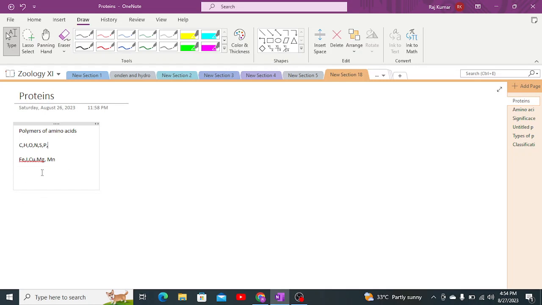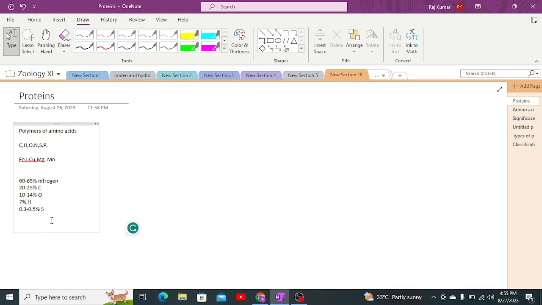This is how proteins are made, and the basic composition of protein is such that 60 to 65% of a protein is composed of nitrogen, apart from which 20 to 25% is composed of carbon, 10 to 14% is composed of oxygen, 7% is composed of hydrogen, and 0.3% to 0.5% is composed of sulfur.